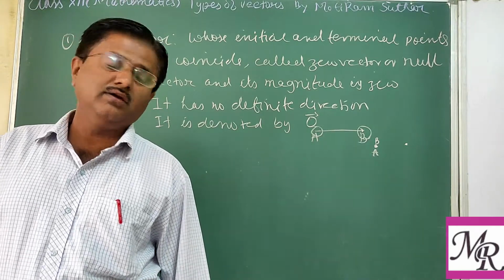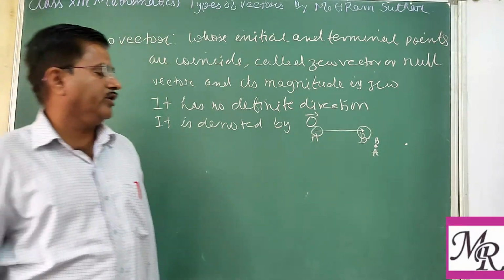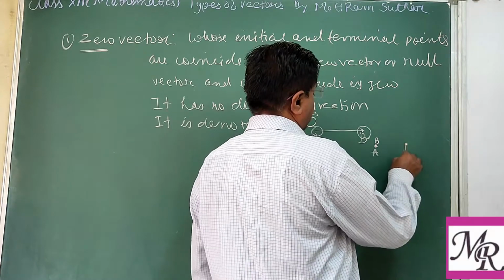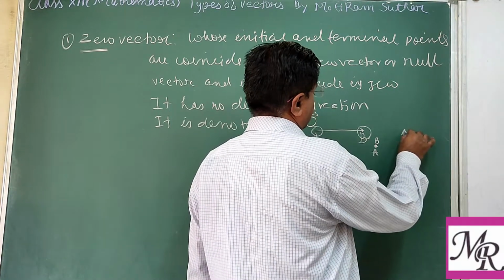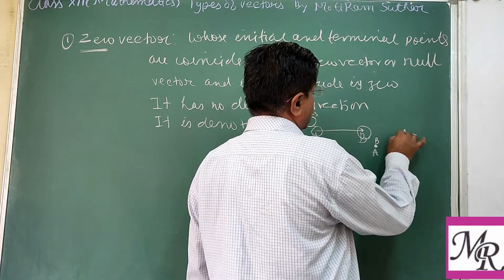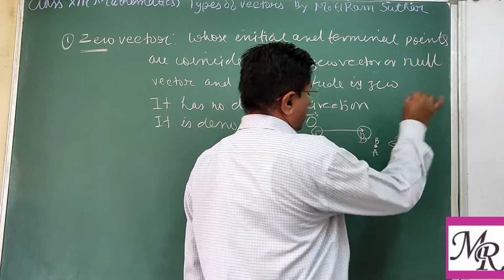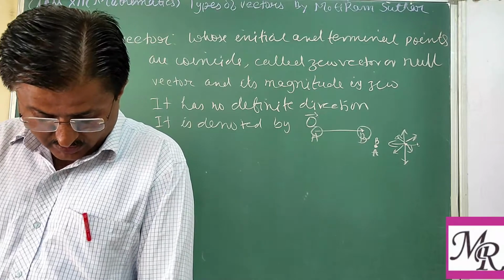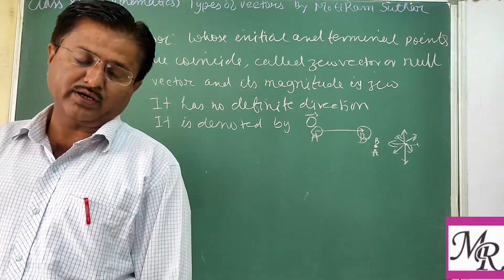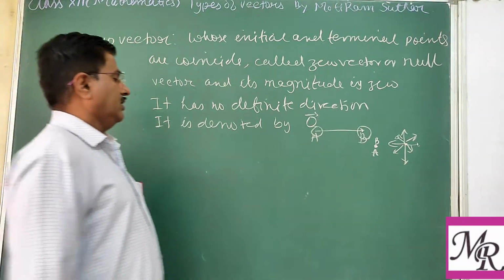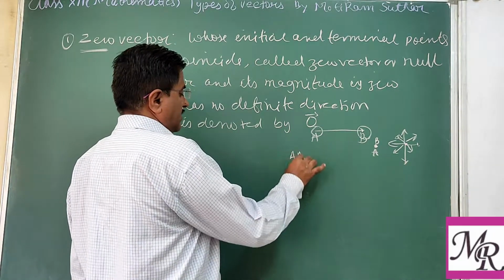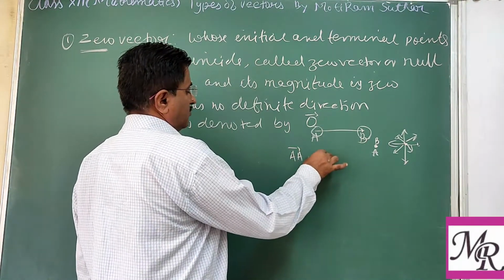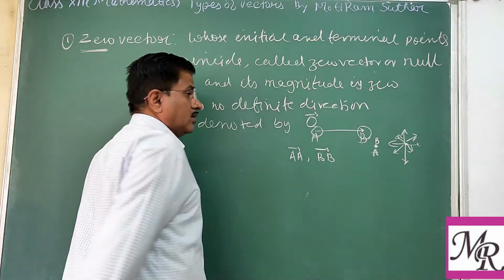You may say this is directionless, or it may have any direction, like in this direction or this direction, or any direction may be there, or you can say directionless. So this is about the zero vector. Or you may write it like A vector initial, B vector terminal.